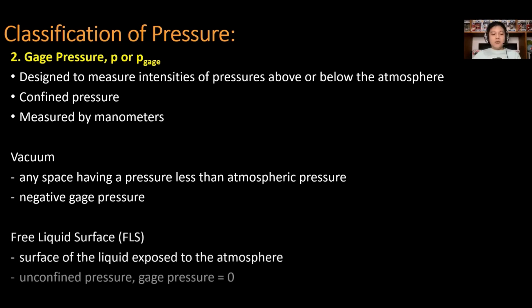And for the free liquid surface or FLS, it is the surface of the liquid exposed to the atmosphere. Since it is exposed to the atmosphere, it is now an unconfined pressure in which gauge pressure is equal to 0.